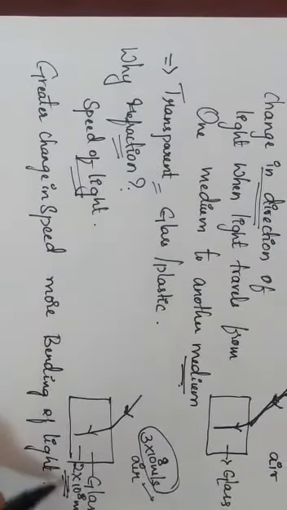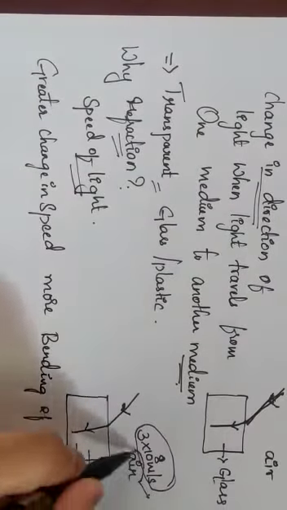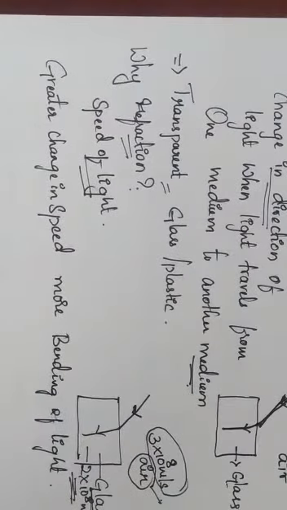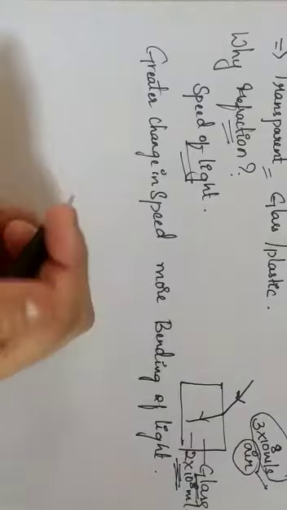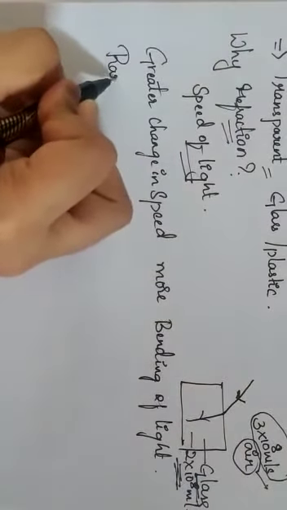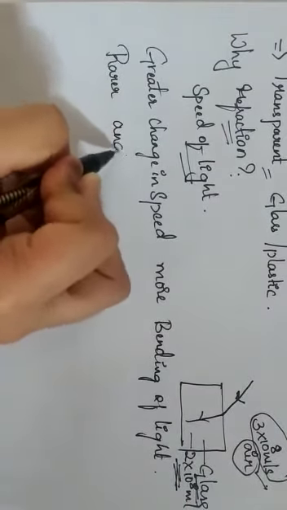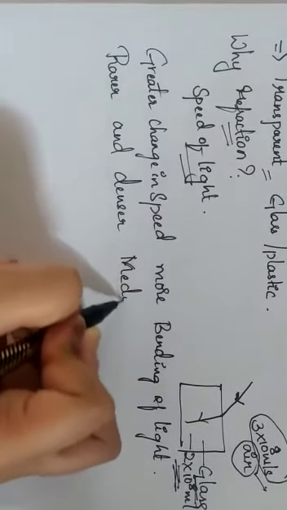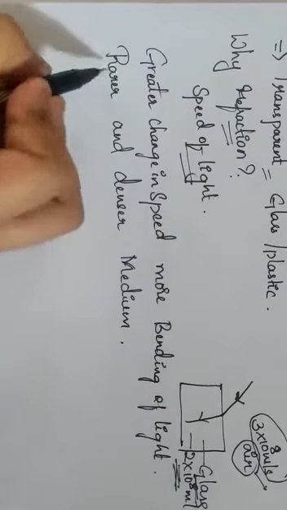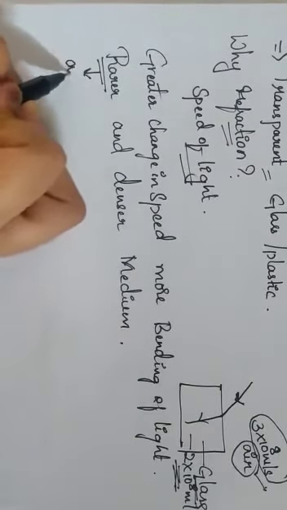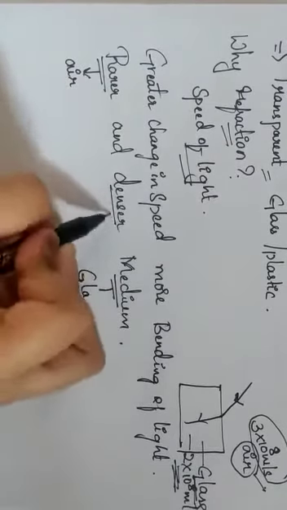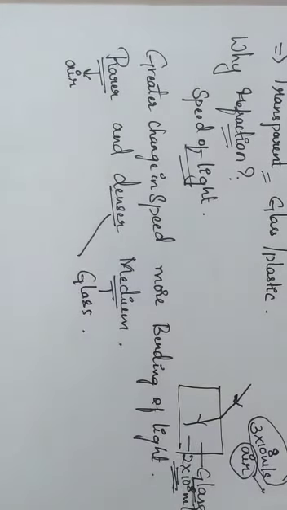So instead of always saying it is an air medium or a glass medium, I can represent them, or I can say this air medium and glass medium as rarer medium and denser medium. Okay, rarer and denser medium. Here, which is the rarer medium and which is the denser medium? Since air is the rarer medium, glass is the denser medium here.